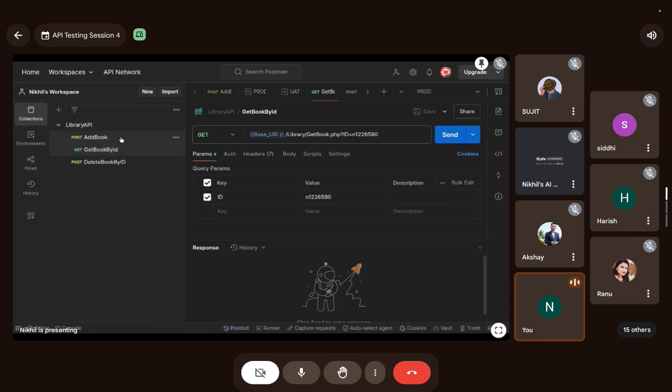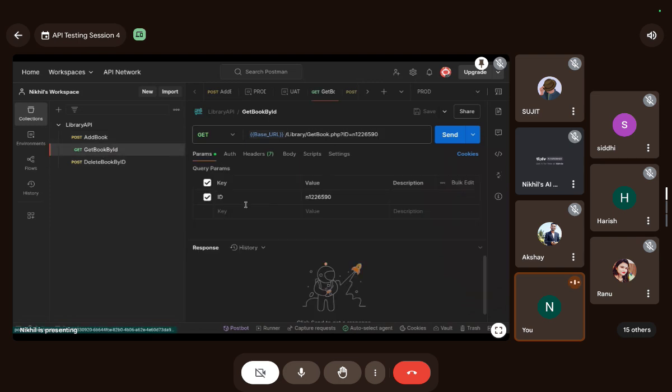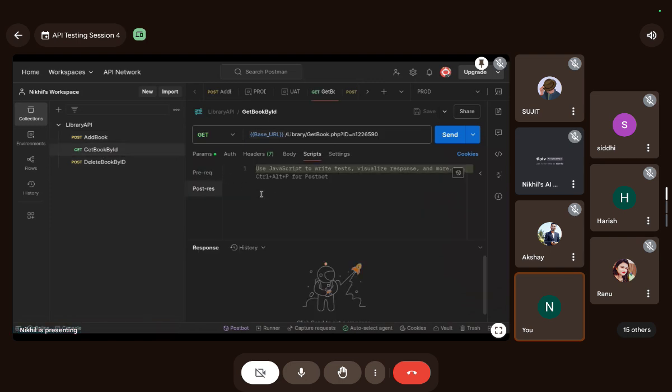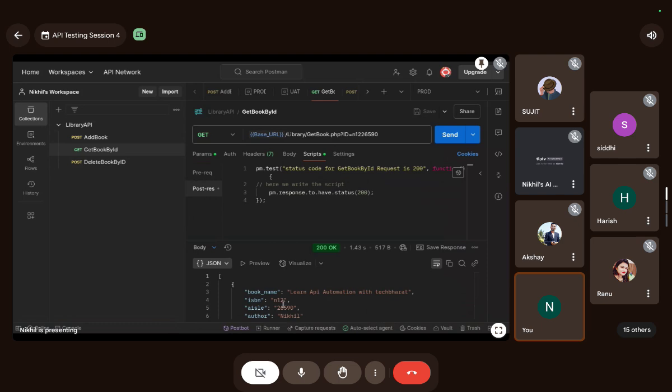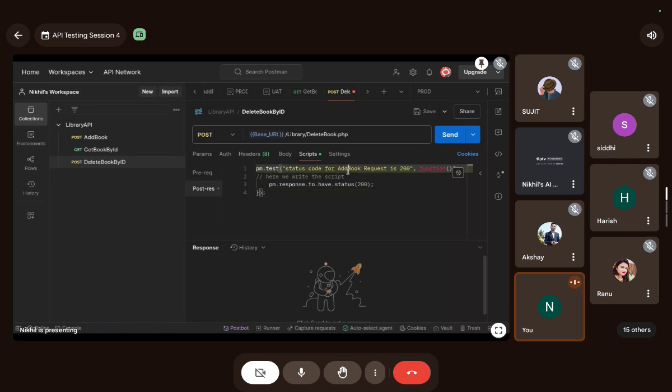So I'm adding this to every request, every request post response. I will just change it for get book by ID, and we'll check if this works. This is working. And I will add it here as well, the post request, and we'll add it to delete book by ID.